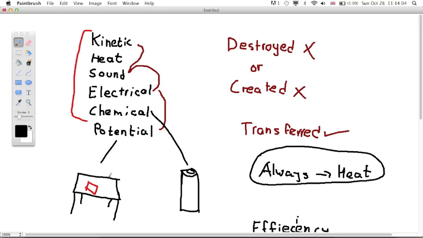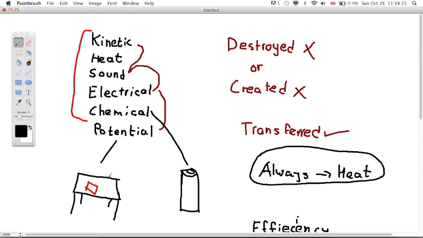Let's start off with batteries. First it's chemical energy, then the chemical energy transfers into electrical energy, which travels through all the circuits, and then finally you get sound energy. Obviously heat energy is also involved in there. So you need to know how to write this.